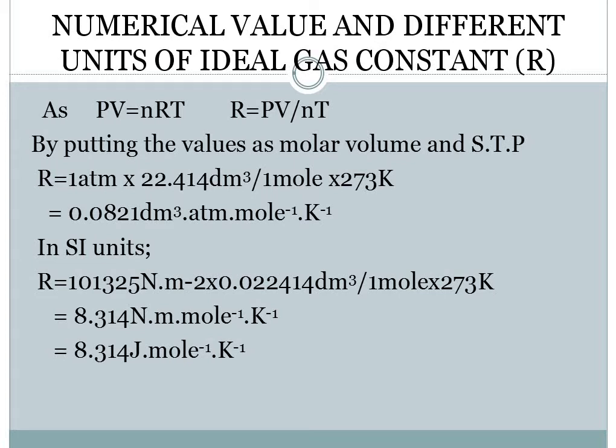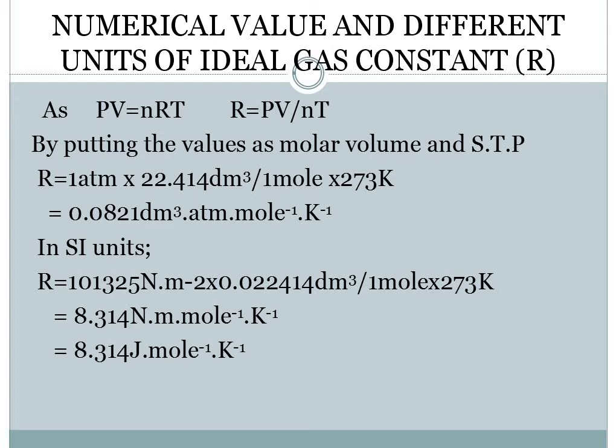If we take the equation PV = nRT, taking R to one side and all the other things to the other side, we get R = PV/nT. Now putting all these values as well as units in this equation, taking molar volume at STP, P is the standard pressure, which is 1 atmosphere, or it can be 760 torr, or 760 millimeter of mercury, but it depends upon the units we are taking.